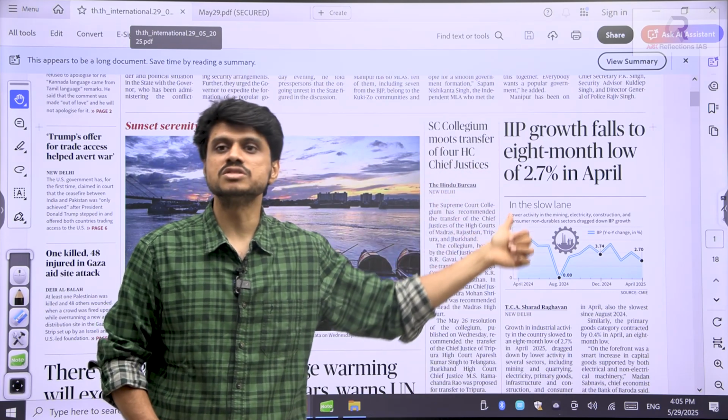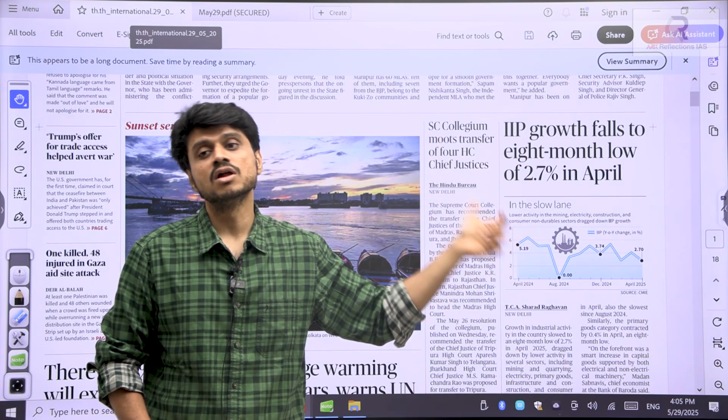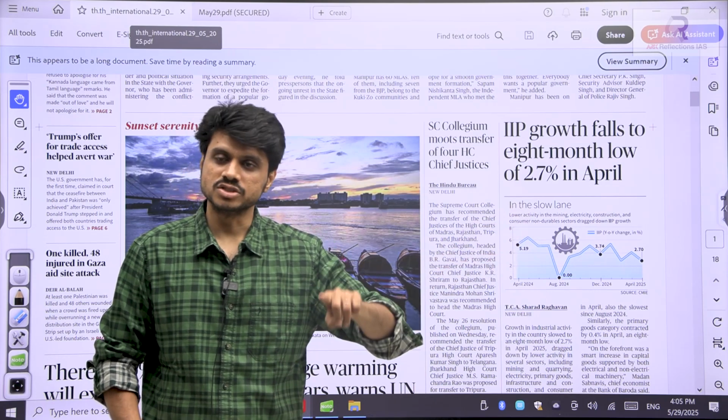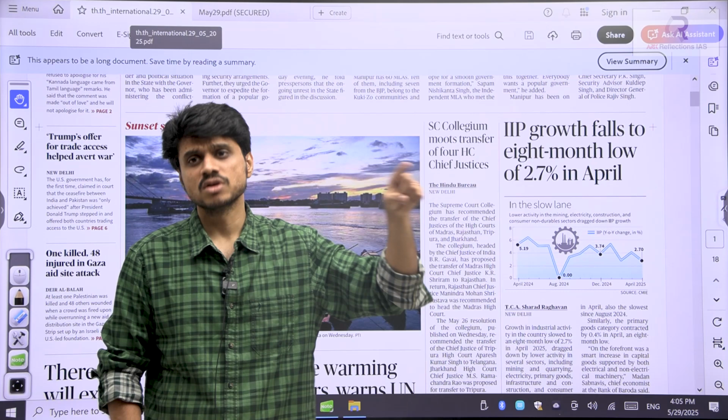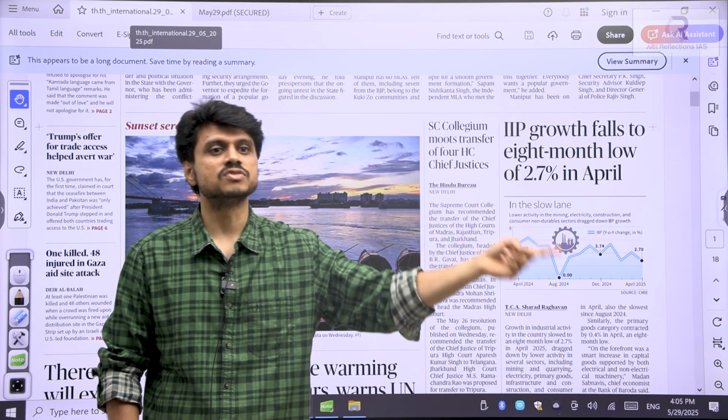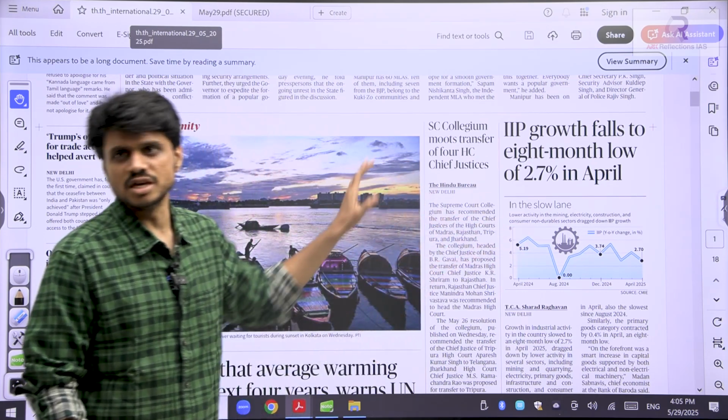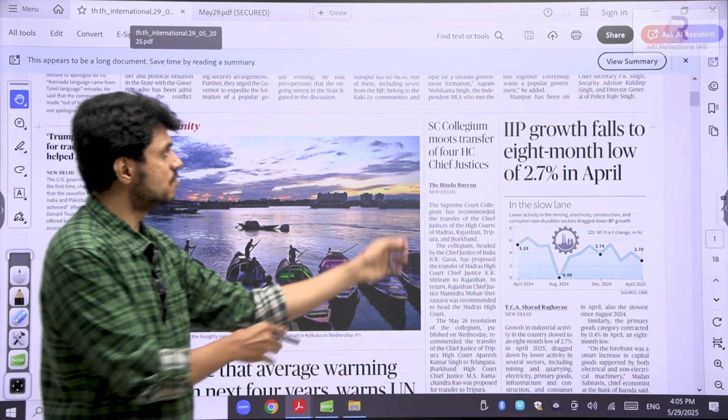Now, the same collegium system is also deciding on matters of transfer of judges from one court to the other. So the collegium system is taking care of appointments of judges in the High Court as well as the Supreme Court. So these things keep coming in the news. You have to revise.